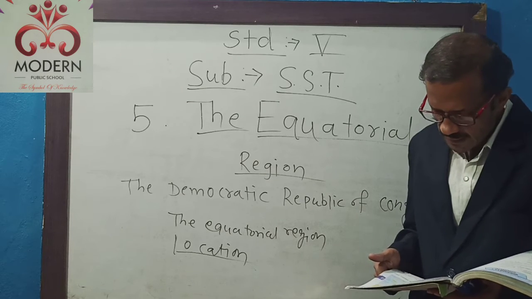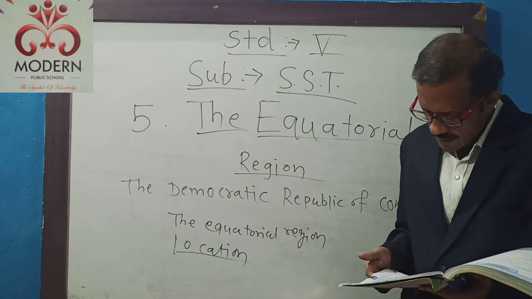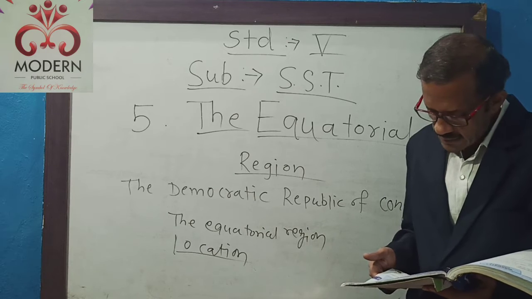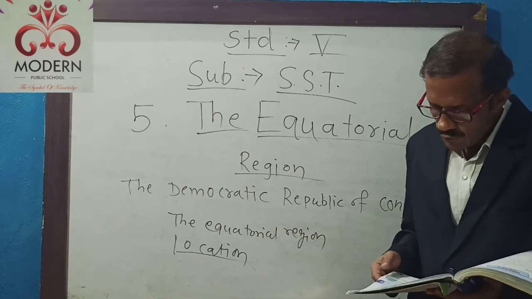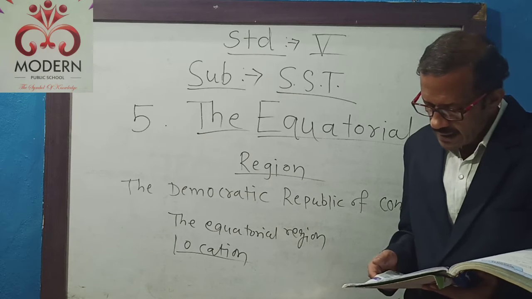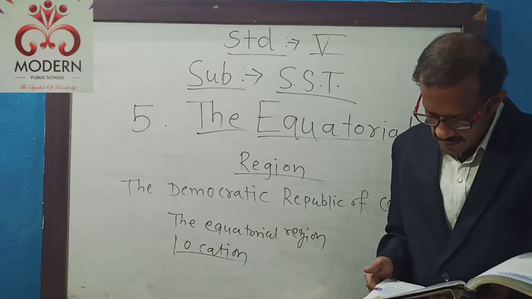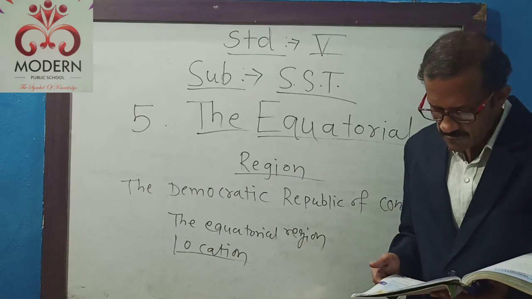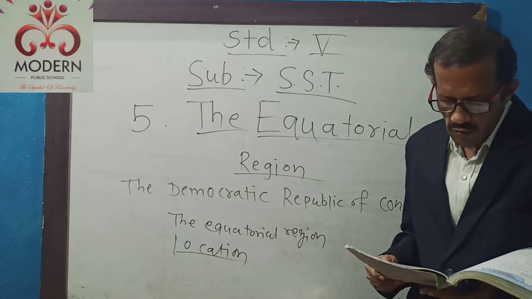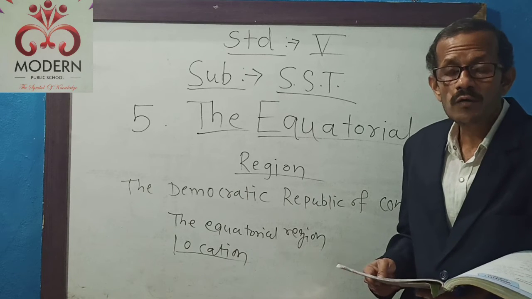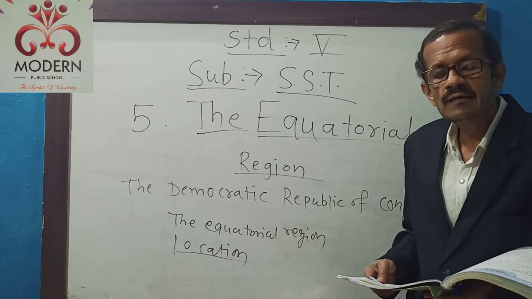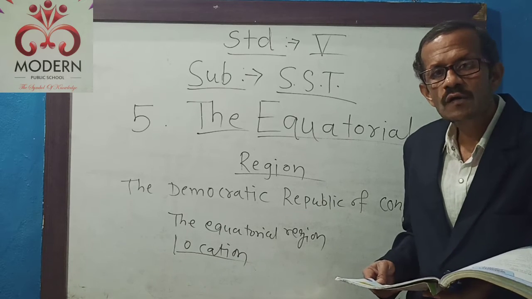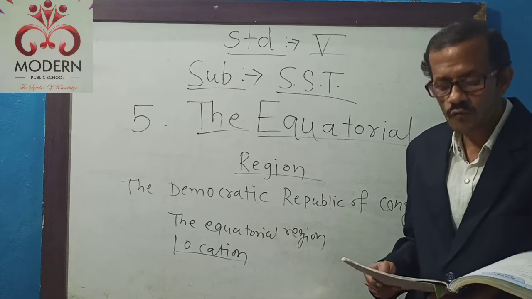Students, if you see the map of equatorial regions of the world on page number 245, you will see that the green color shows the equatorial regions of the world. The equatorial region falls in the torrid zone. In the last lesson we have already seen there are three climatic or heat zones: torrid zone, temperate zone and frigid zone.